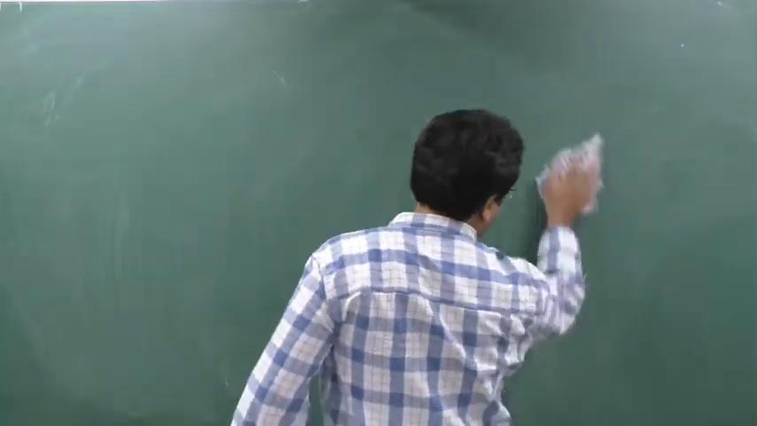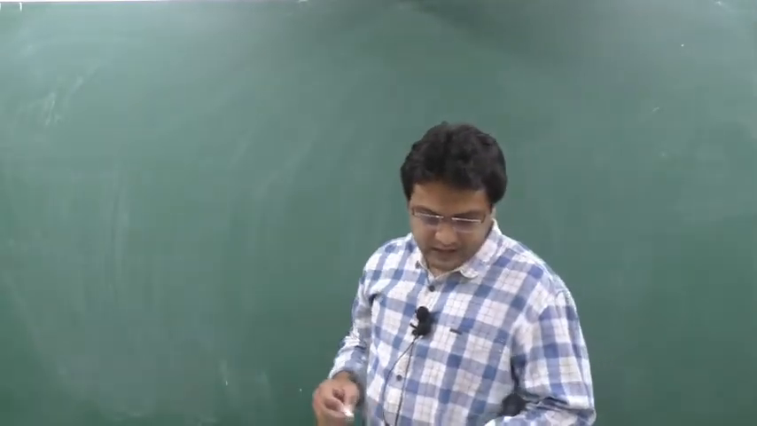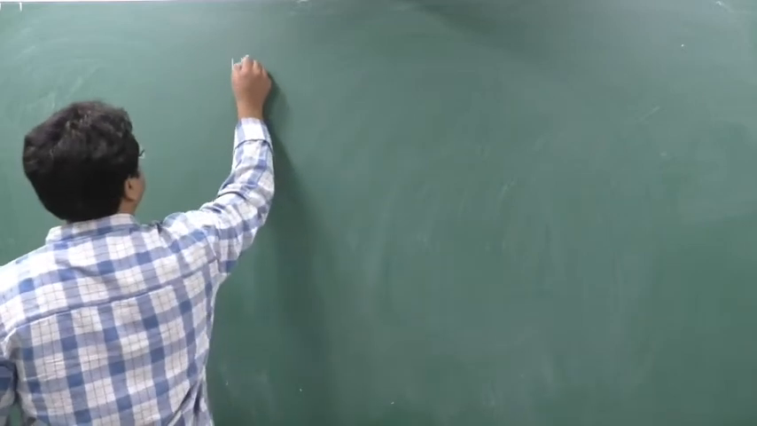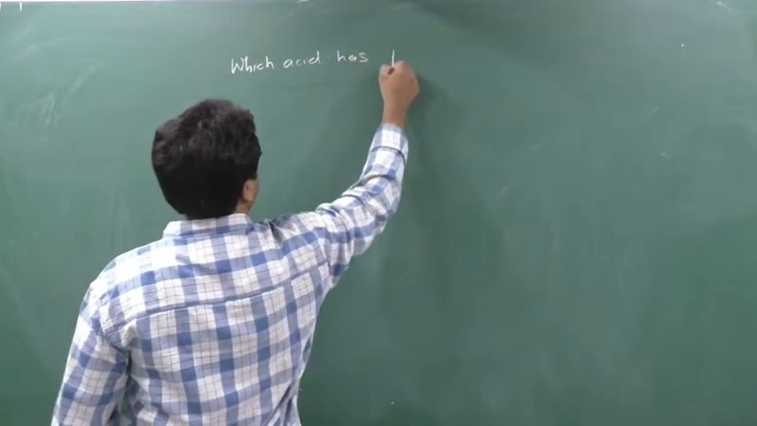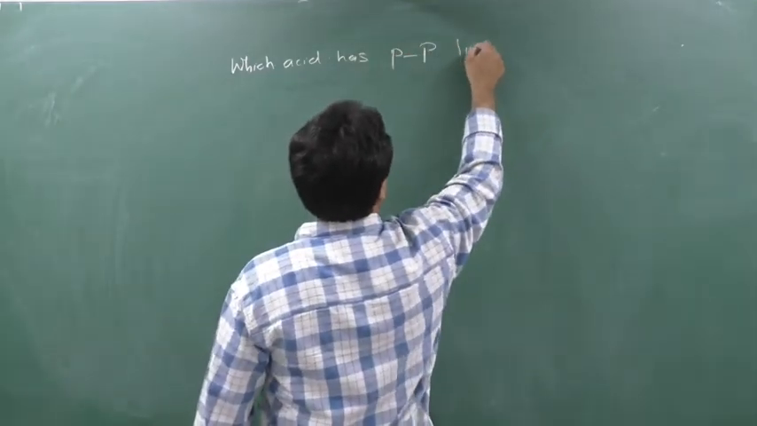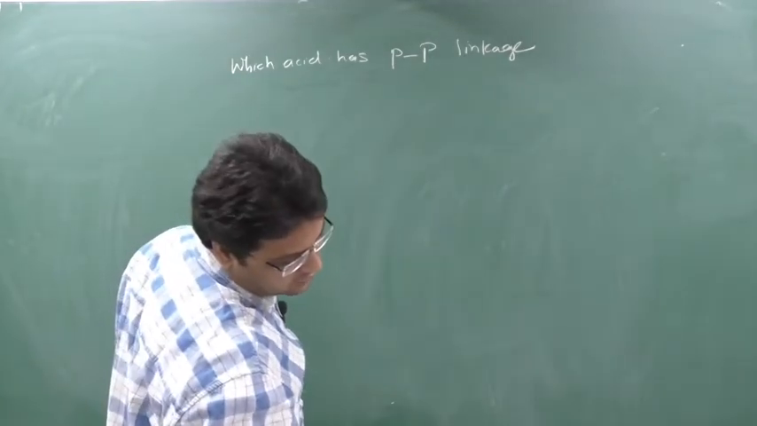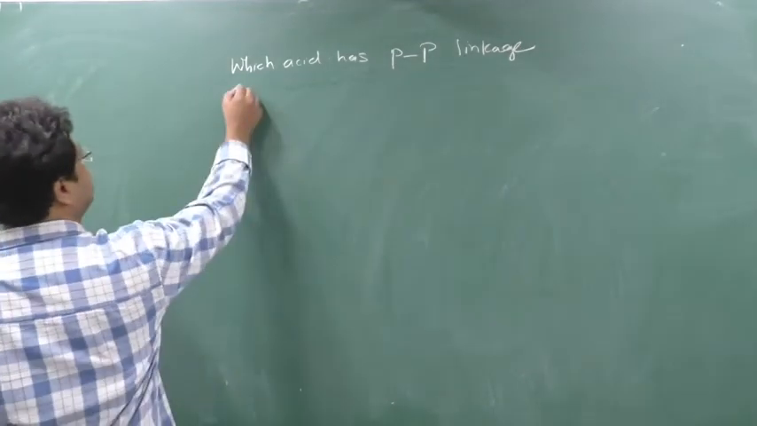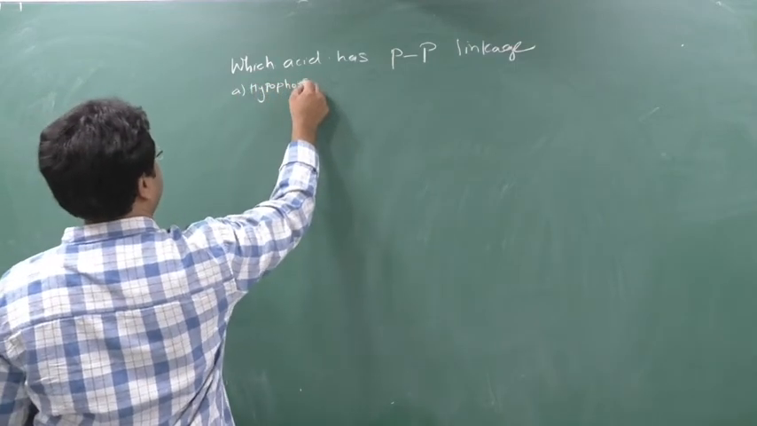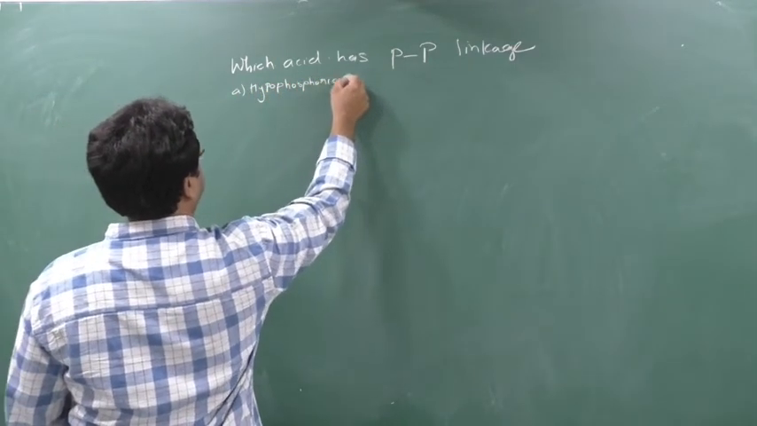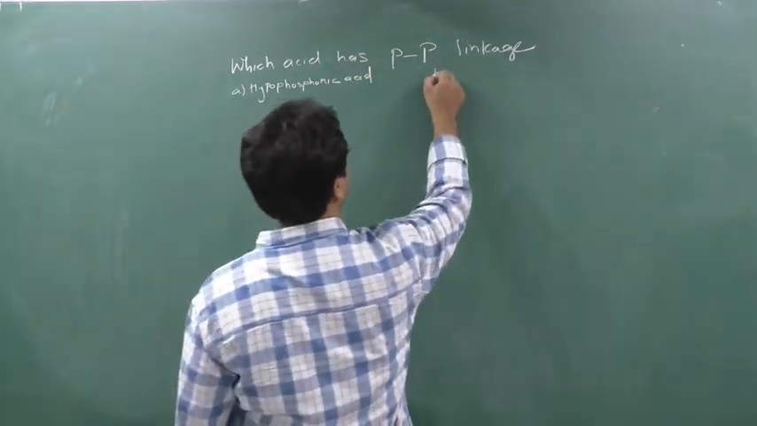You should be good with that because we have done a number of structures now. So which acid has PP linkage? Which acid has PP linkage? So you can see the options here. The first option is hypophosphoric acid. Write up this question along with me, please. Option B, write down pyrophosphoric acid.